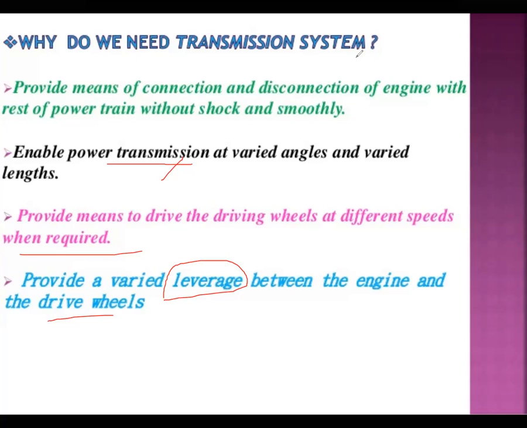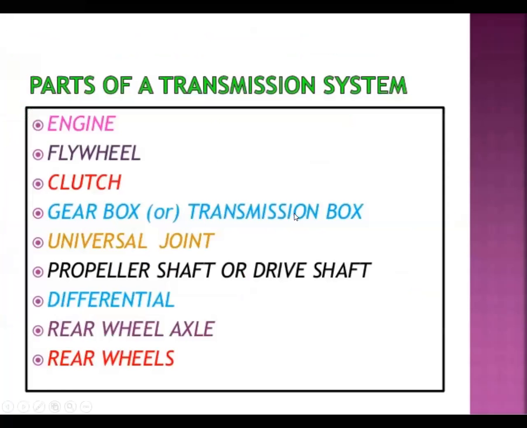Your vehicle will get some disturbances on its movement. So every time we need to apply the clutch and shift the gears, then we can avoid the jerks on the vehicle. So that is also one clear need here.